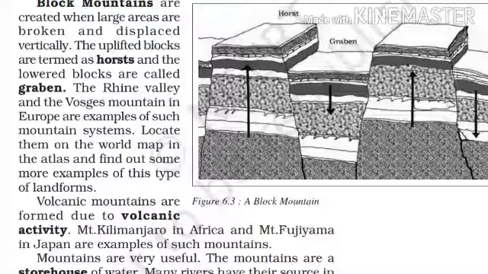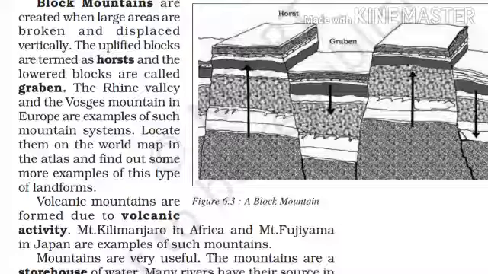The Rhine Valley and the Vosges Mountain in Europe are examples of such a mountain system that are called block mountains. Locate them on the world map and in the atlas, and find out some more examples of block mountains.